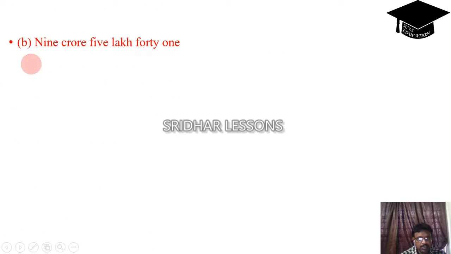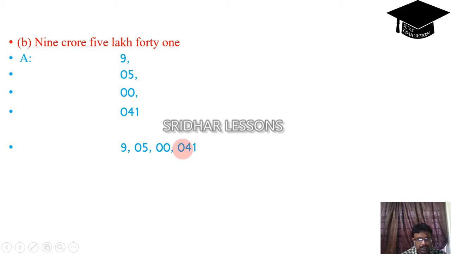Second question, 9 crore 5 lakh 41. If you observe in this question, there is no thousands place. Okay. So what will we do? See, 9 crore, okay, 5 lakh 05. There is no thousands. So 00, comma 41. There is no hundreds place if you observe. So 041. By combining all these values, 9 crore, 5 lakh, okay, 41. Because there is no thousands value.